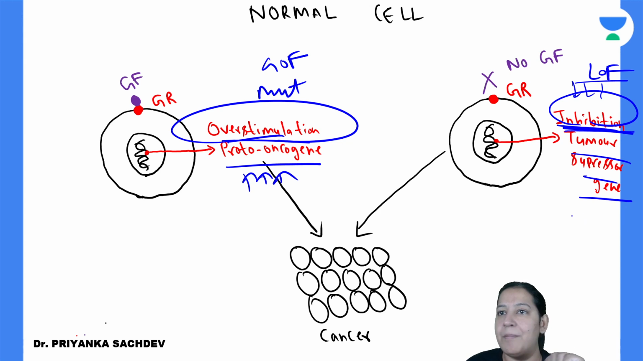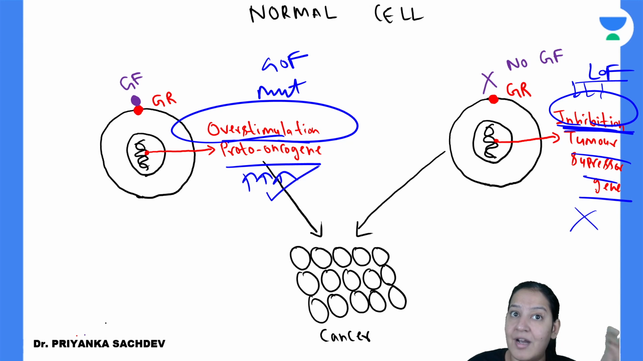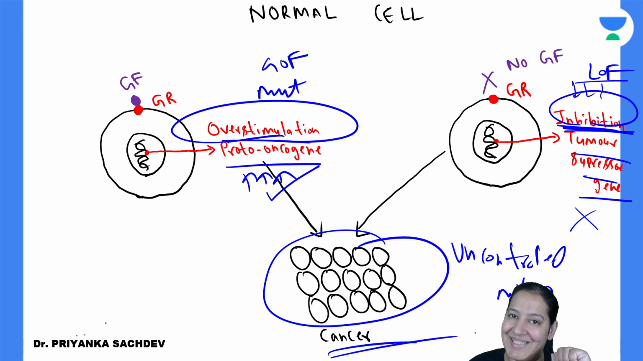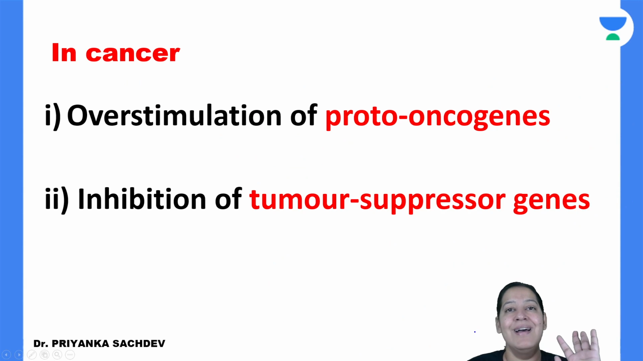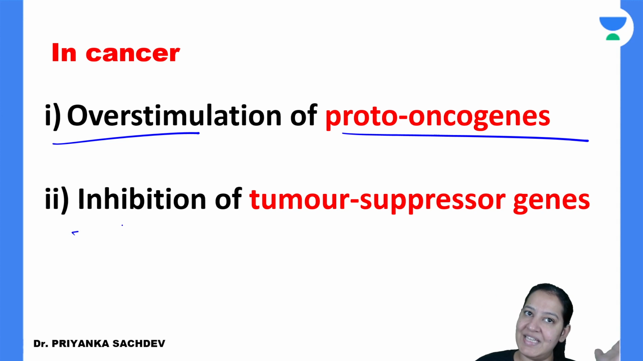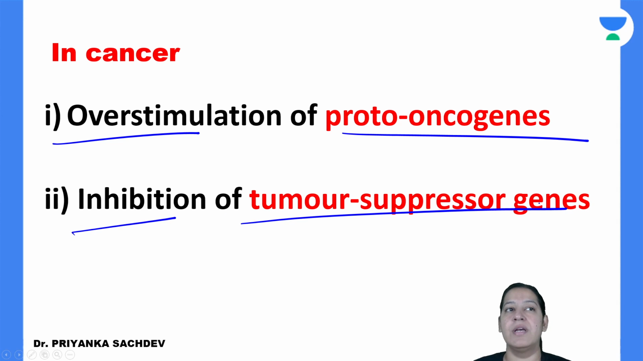सो ब्रेक्स काम नहीं कर रहे हैं और एक्सीलरेटर ज्यादा काम कर रहा है, सो अनकंट्रोल्ड माइटोसिस, इट लीड्स टू अनकंट्रोल्ड mitosis, and that will lead to cancer. That you should understand. So overstimulation of proto-oncogene and inhibition of tumor suppressor gene, that you should understand. These are the two causes of cancer.